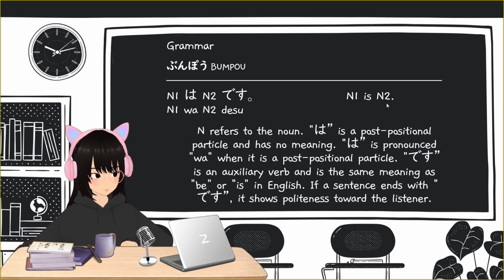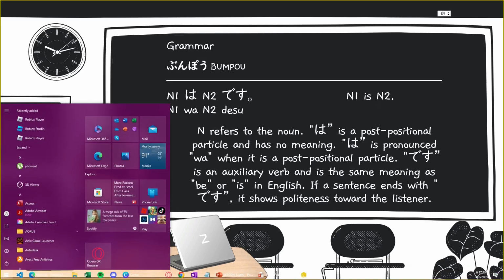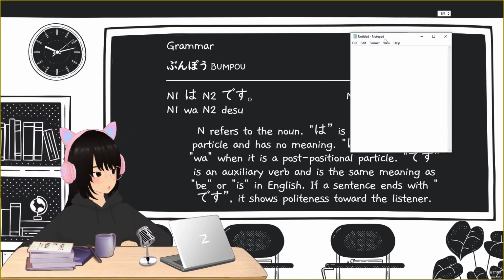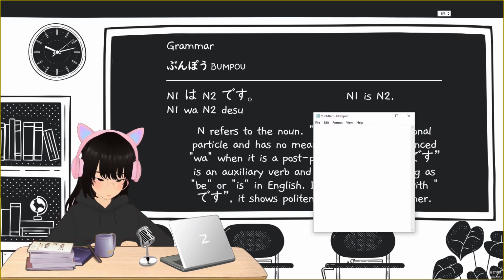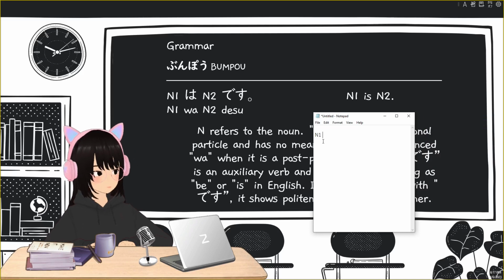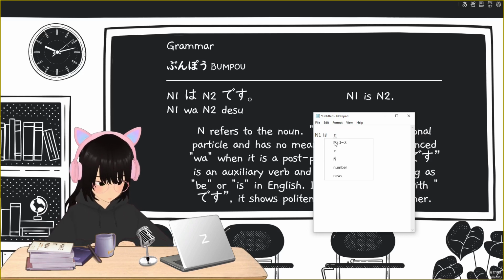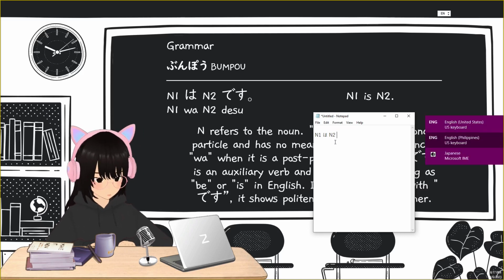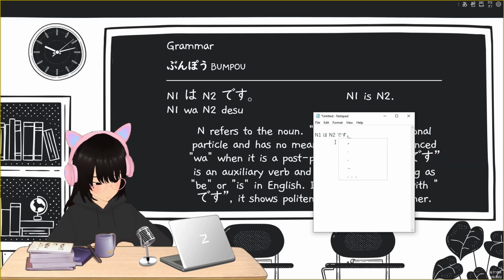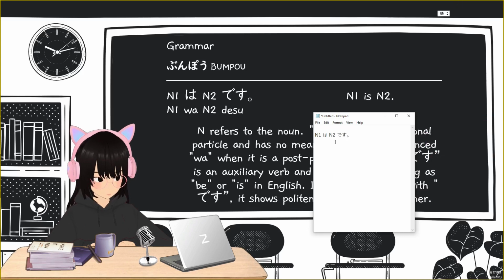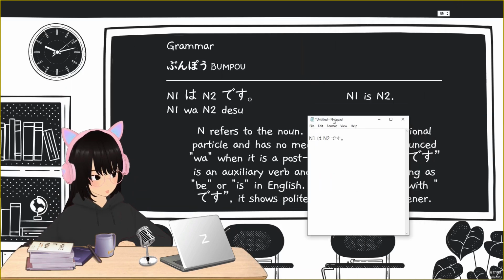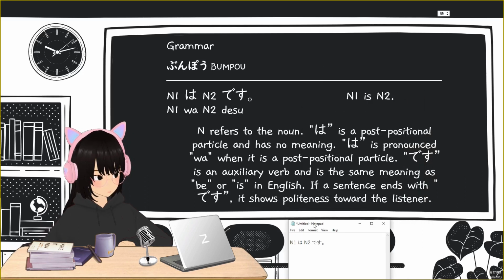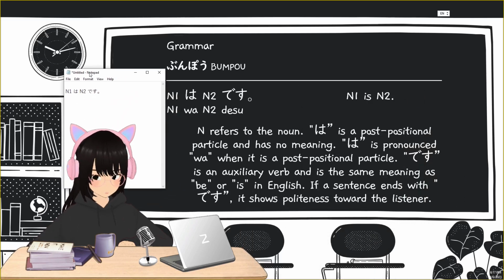Okay, so what is N1 wa N2 desu? So N1, we will not read the description, so just read it and then I'll explain.